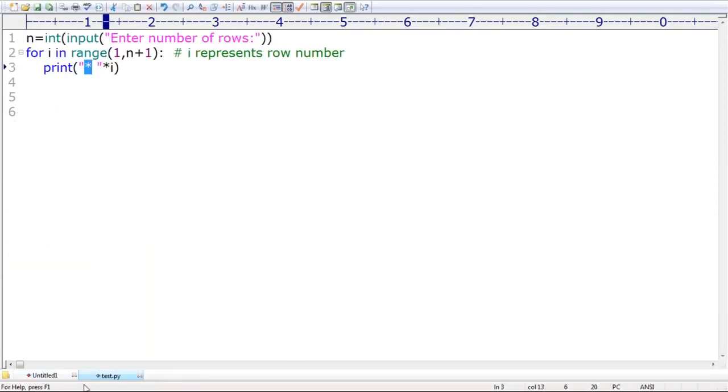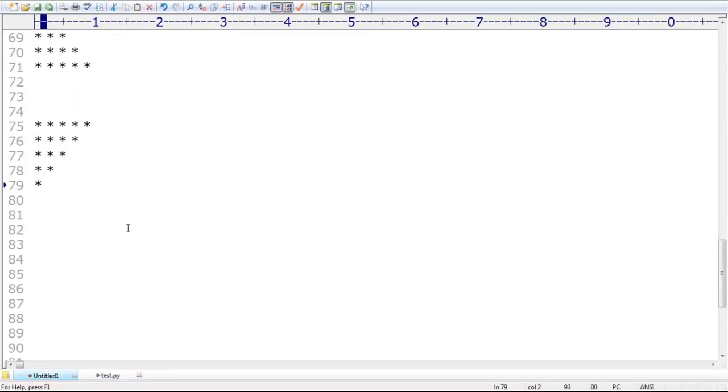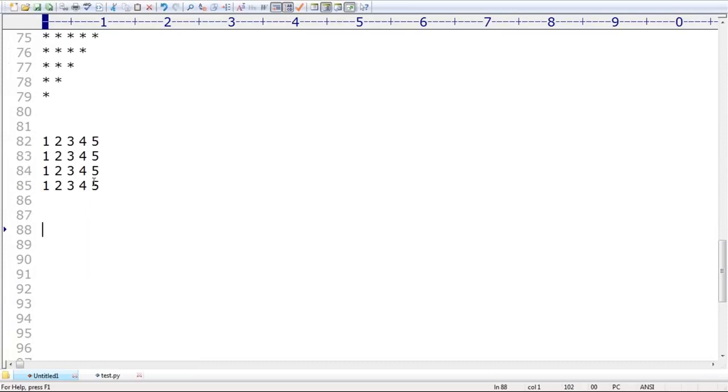Sir, I don't want to use only a star or only one symbol. Now I want 3, 4, 5. This is the thing I want. You are required to print the corresponding numbers like this. Like, sir, I want 5, 4, 3, 2, 1. This style I want. You can define several patterns like this.